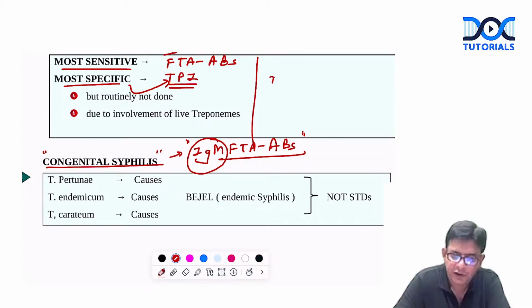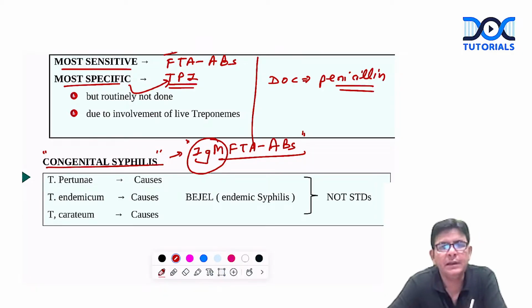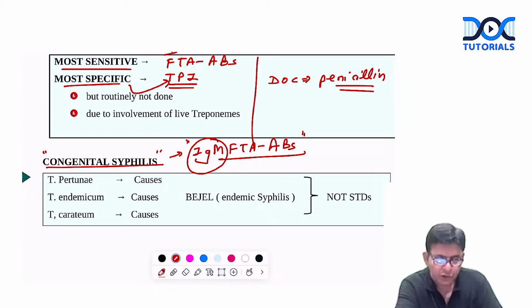So this is the story of the Treponema pallidum. And what is the drug of choice? The drug of choice for syphilis is still penicillin. Benzathine penicillin or procaine penicillin or aqueous crystalline penicillin are used in the various stages of syphilis. Is it fine, guys? Syphilis is definitely a long question which can come.